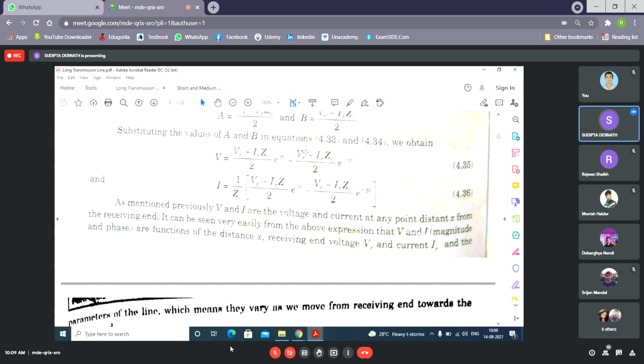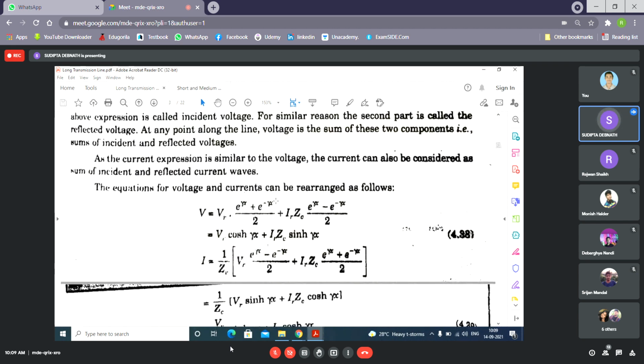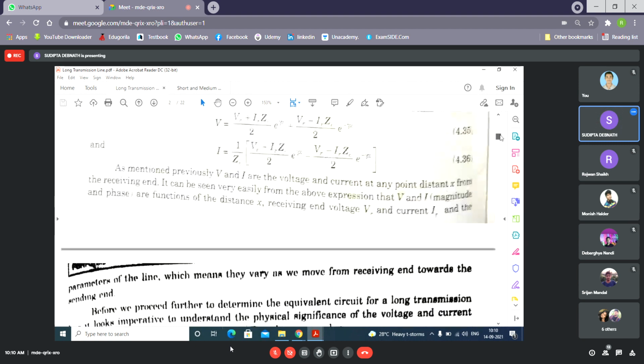So one will have the value e to the power gamma x plus e to the power minus gamma x by 2. Okay, coefficient of VR. And what will be the coefficient of IR? This term will be common: IR into ZC, because you can see this coefficient of IR both have IR ZC. So IR ZC you take common, and outside that is ZC. That will cancel out later on. So you have e to the power gamma x minus e to the power minus gamma x by 2. Minus minus will become plus.